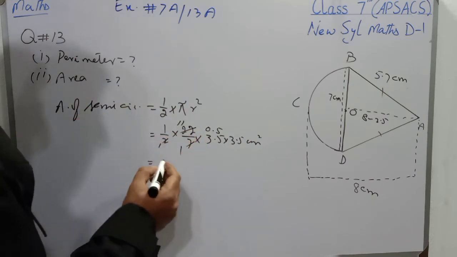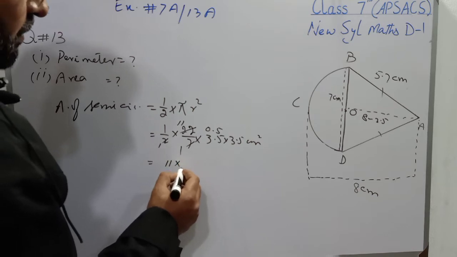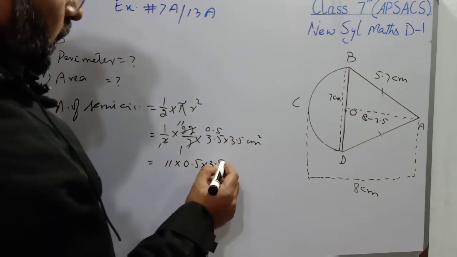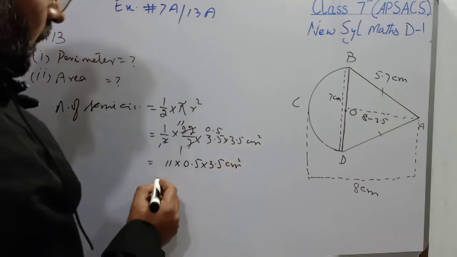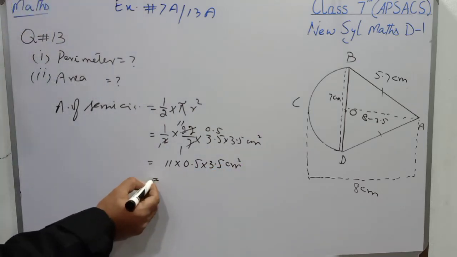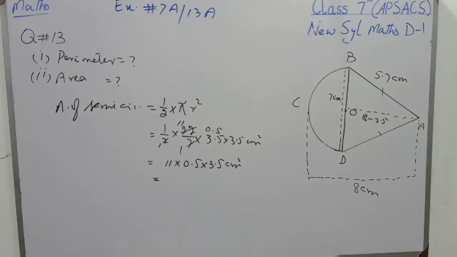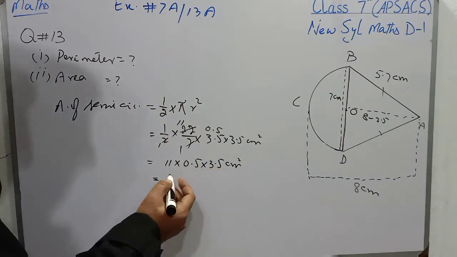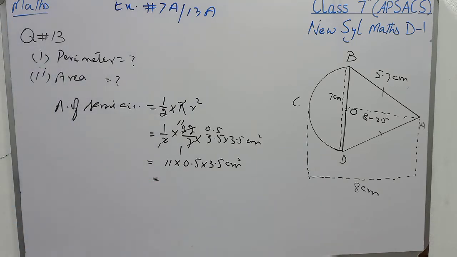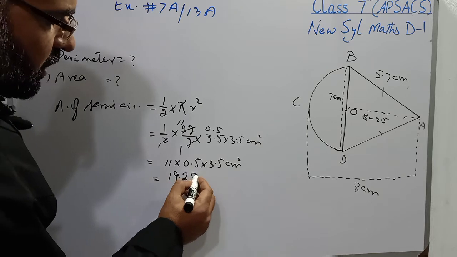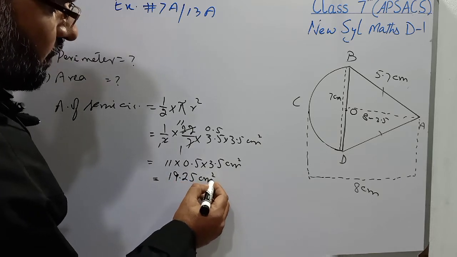So the area of the semicircle will be 11 multiplied by 0.5 multiplied by 3.5 centimeter square. Now students, I will multiply all the three numbers to get the area of the semicircle. When we multiply all the three numbers, we will get 19.25, and that is the area of the semicircle.